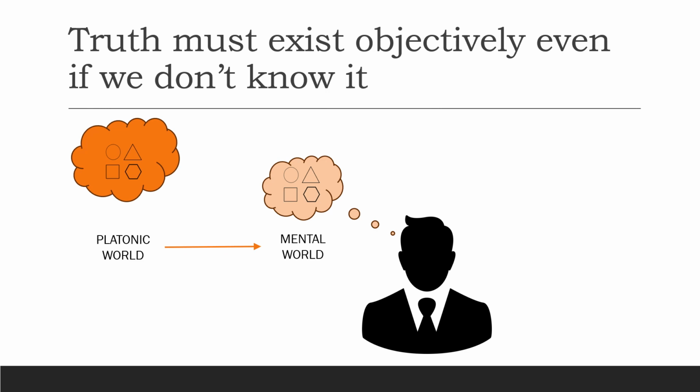However, mathematicians are not comfortable saying that the rules of geometry or arithmetic are their inventions. They would like to say that they are discovering the truth, and the truth must exist even if we don't know about the truth. For that to be possible, ideas must exist in a Platonic world, and when a mathematician discovers the idea, then the idea comes to reside in the mental realm too.